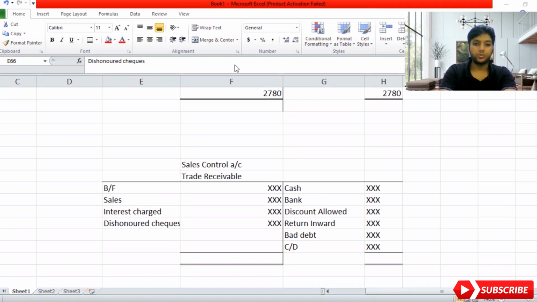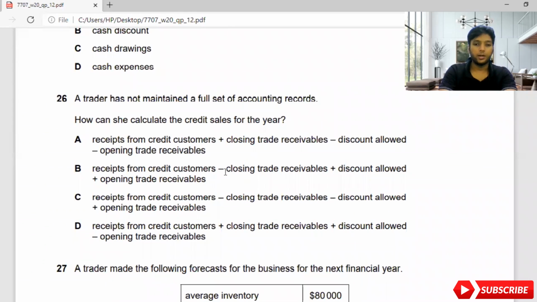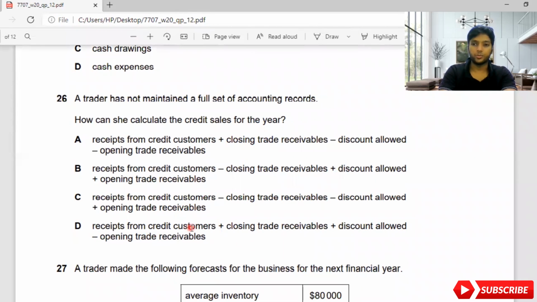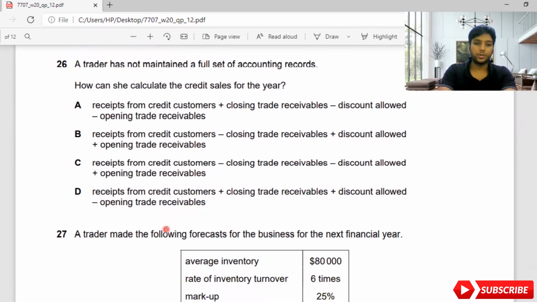So here I can move on to the question where I should see all plus. I have this on the fourth one: receipt from credit customers plus closing trade receivables plus discount allowed minus opening trade receivables. So the answer is straightforward here, because credit side items we add together and debit side items we deduct in this sum on 26. So the answer to 26 is D.